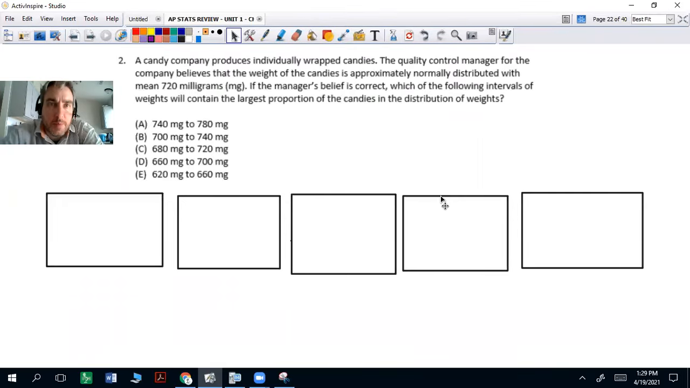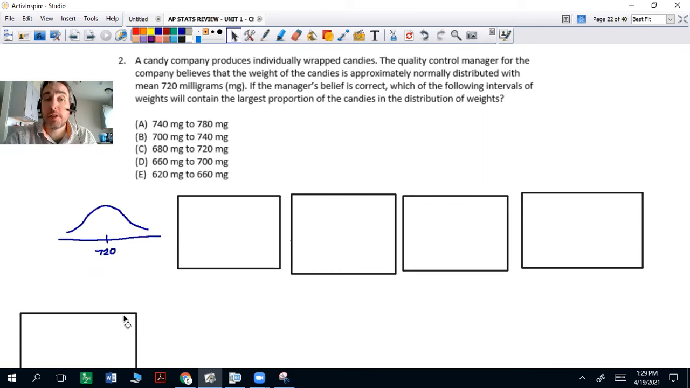Okay, question 2. A candy company produces individually wrapped candies. The quality control manager for the company believes that the weight of the candies is approximately normally distributed with a mean of 720 milligrams. If the manager's belief is correct, which of the following intervals of weights will contain the largest proportion of the candies in the distribution of weights? One thing it does not give you is a standard deviation, but that's okay. So let's just eyeball this, all right?